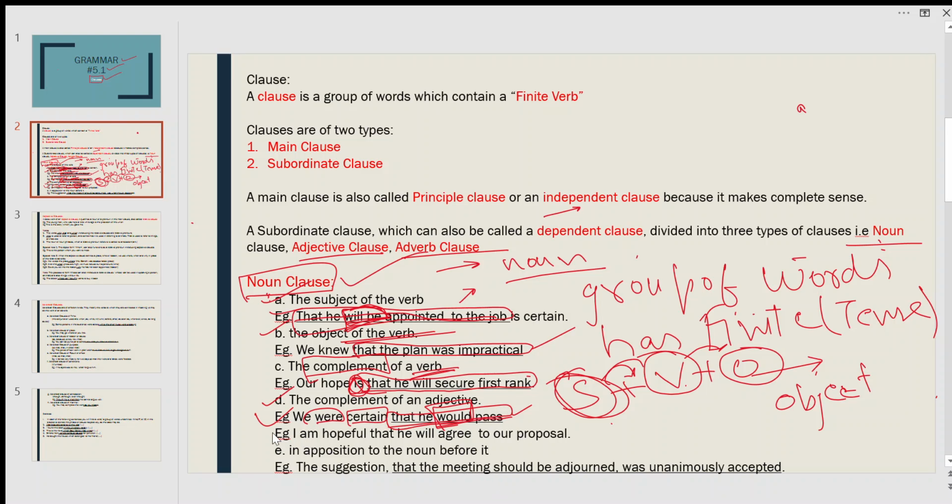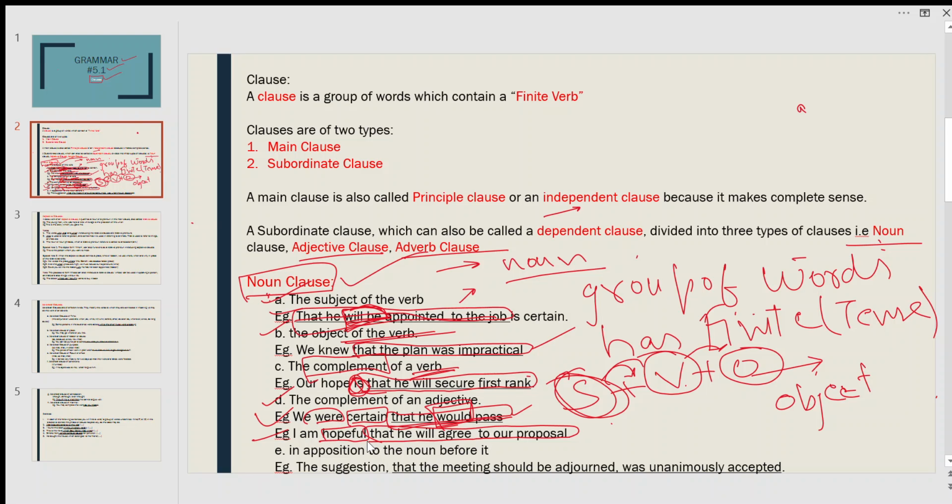Okay, next one is: I am hopeful that he will agree to our proposal. So that he will agree to our proposal is a clause which acts as a complement of an adjective. What is the adjective here? Hopeful is the adjective here.